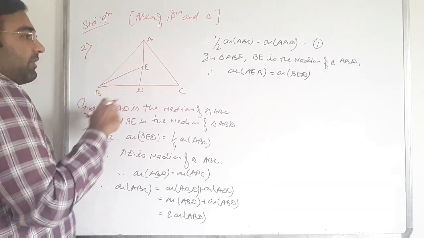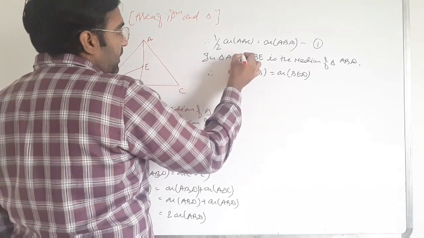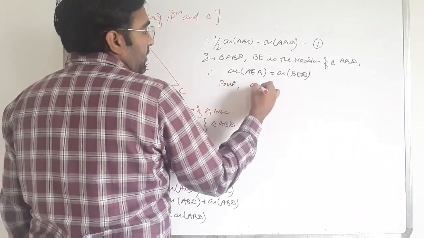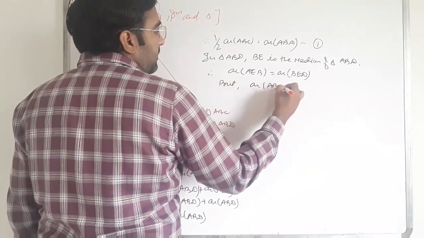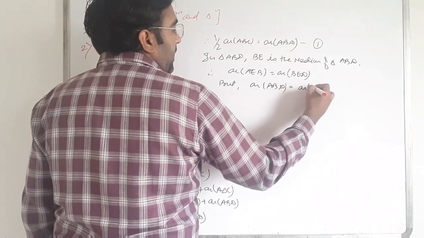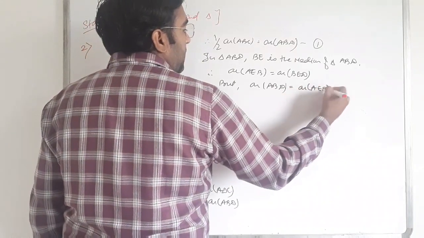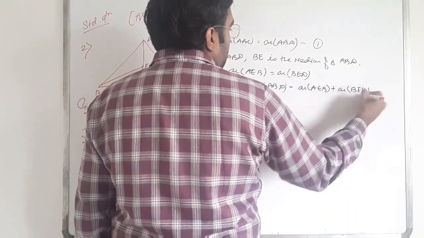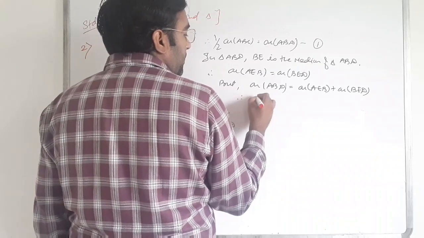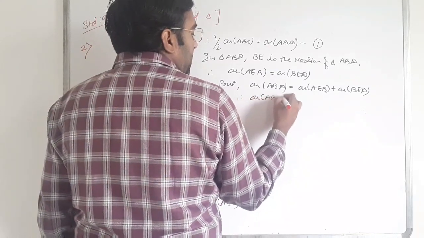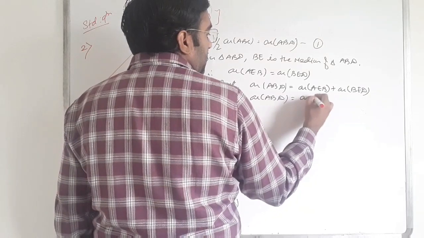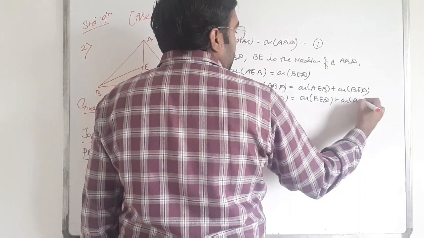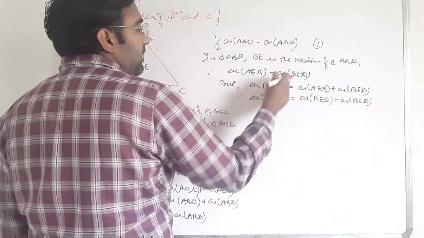Okay, but we have to take ABD as the whole triangle. Area of triangle ABD is equal to area of AEB plus area of BED. Now therefore area of ABD is equal to area of BED plus area of BED, because both of them are equal.